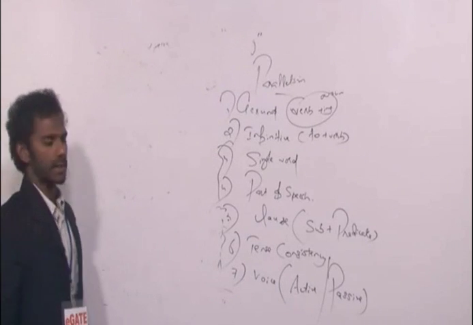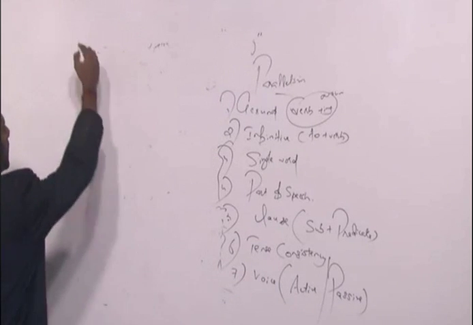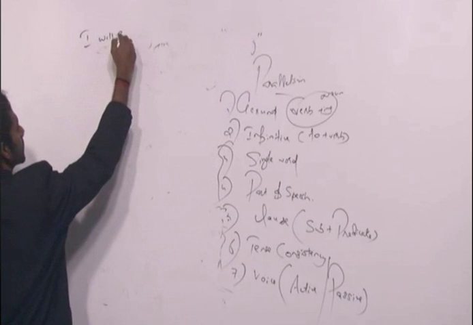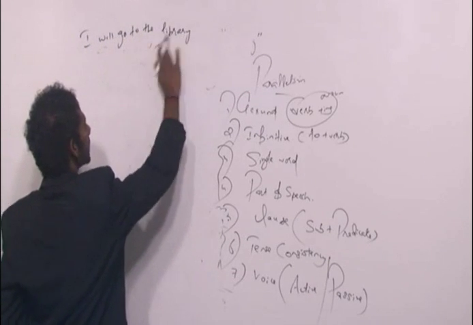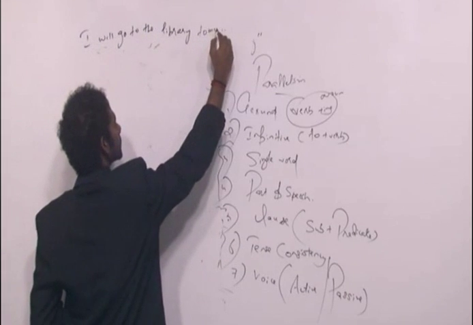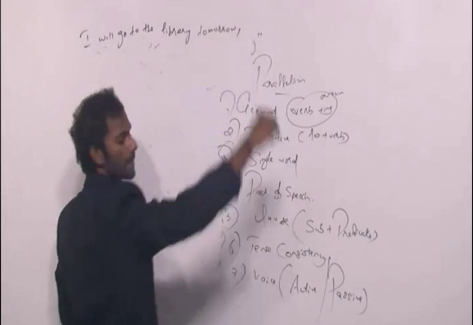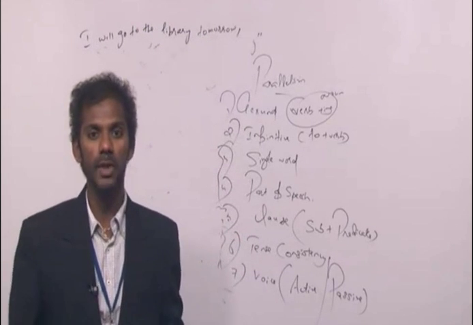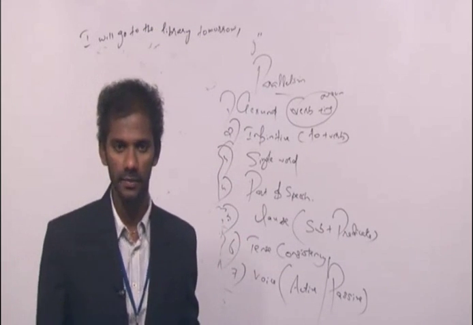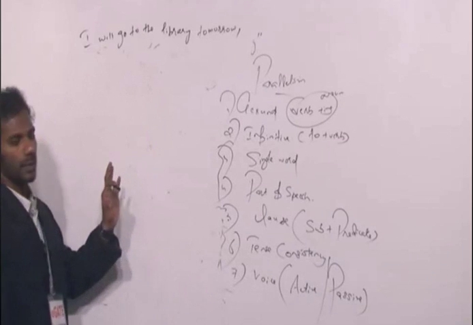You may take down this sentence, right? I will go to the library tomorrow, comma. I repeat, punctuation marks and conjunctions tell us about the number of clauses in a sentence. Clear? Fine. I will go to the library tomorrow, comma.